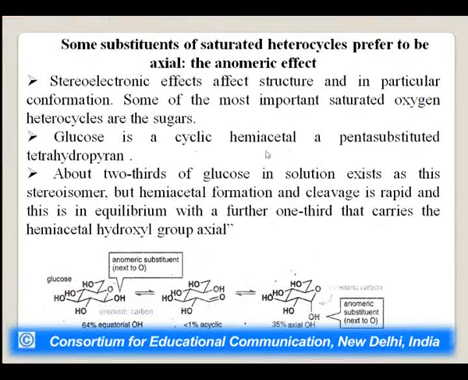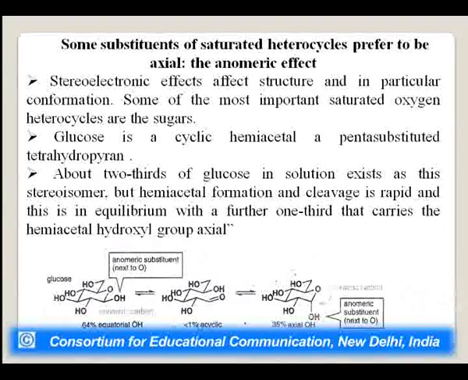Some of the most important saturated oxygen heterocycles are the sugars. You know what sugars are? For example, we are taking glucose, a cyclic hemiacetal, a penta-substituted tetrahydropyran. This is the structure of glucose, and you can say this is the chair form. About 2/3 of glucose in solution exists as this stereoisomer, but hemiacetal formation and cleavage is rapid, and this is in equilibrium with a further 1/3 that carries the hemiacetal hydroxyl group axial. You can see this is the axial group.